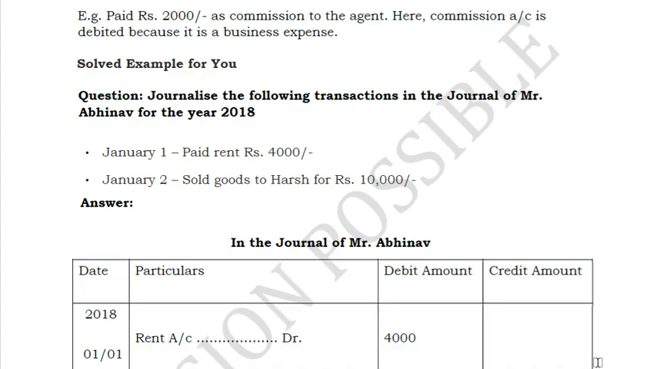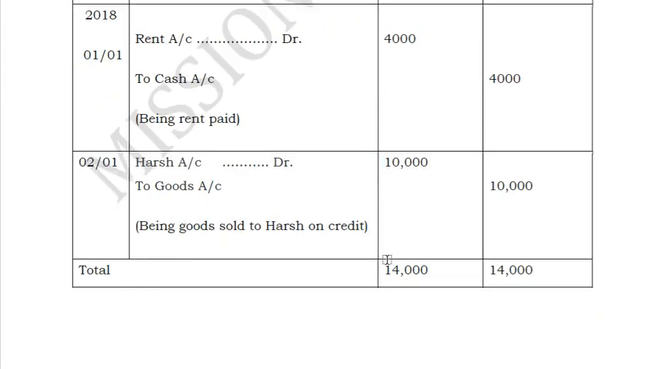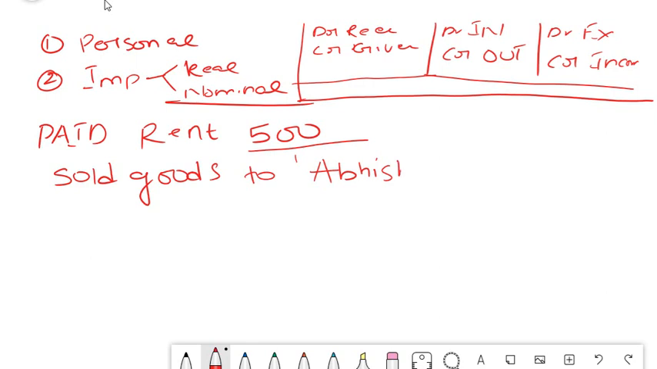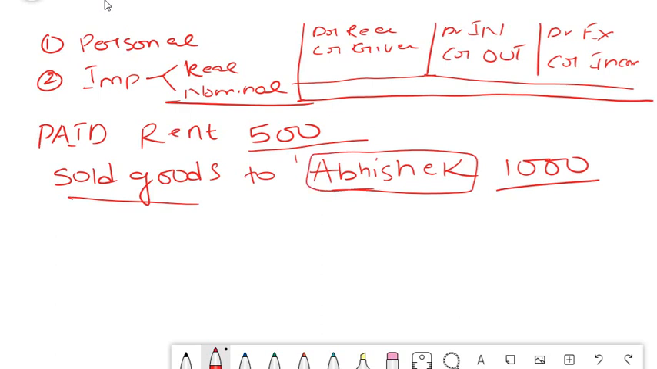Next example, we will just take a random example. Sold goods to Harsh. We can take any other example as well. We have sold goods to Abhishek, okay, sold goods to Abhishek for 1000 rupees. So now what are the two important things which you need to keep in mind here? One is Abhishek, isn't it? Who is Abhishek? He is a personal account because the name of the person is coming here.